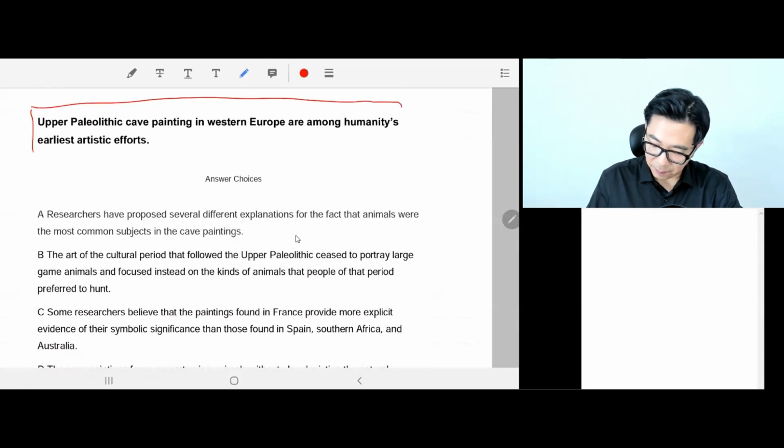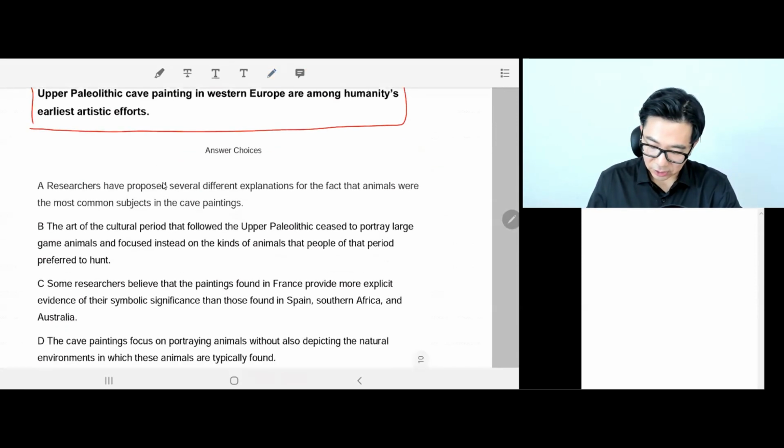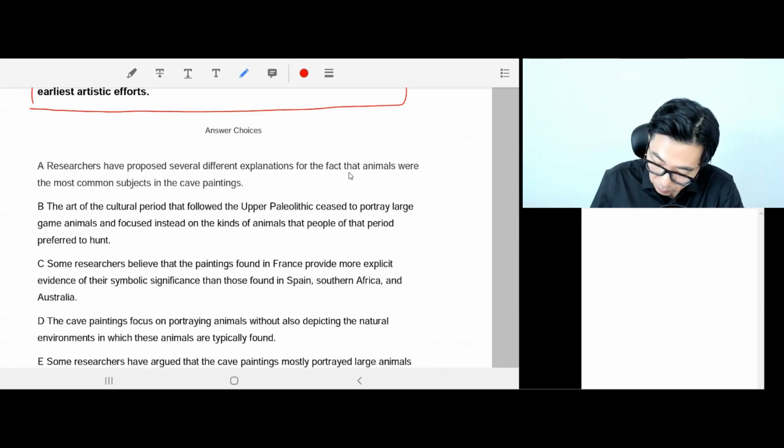Upper Paleolithic cave paintings in Western Europe are among humanity's earliest artistic efforts. Okay. Let's look at A. Researchers have proposed several different explanations for the fact that, okay, so they propose what? Different explanations, different theories, different reasons.